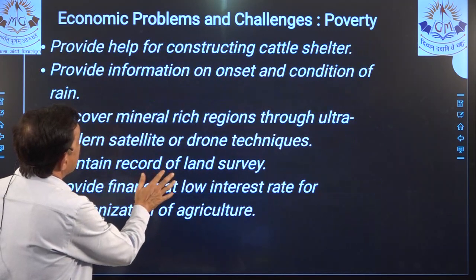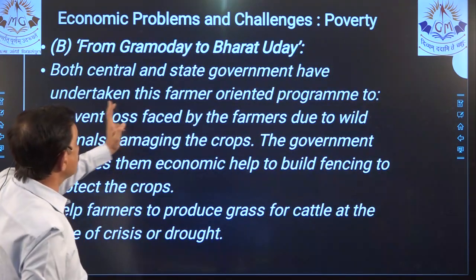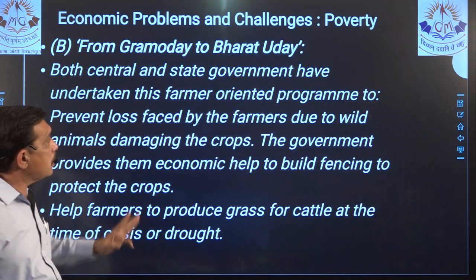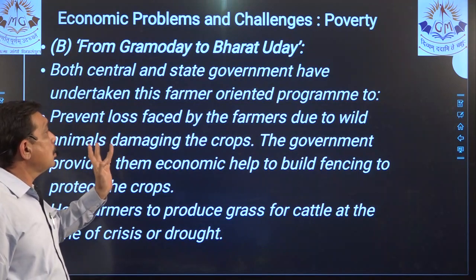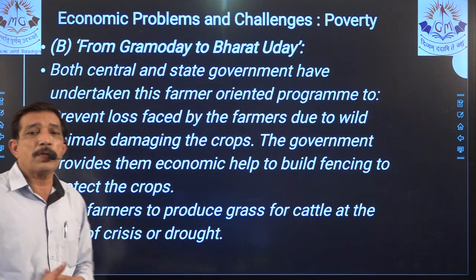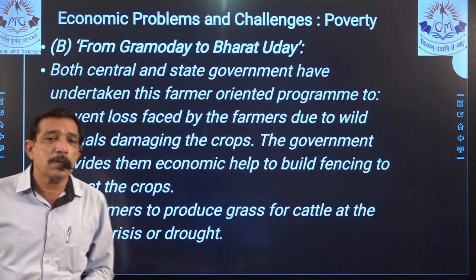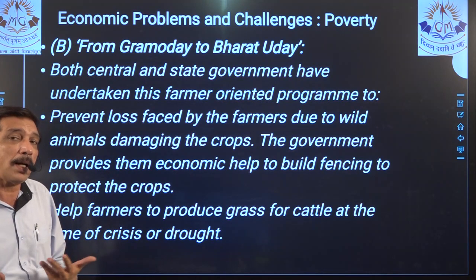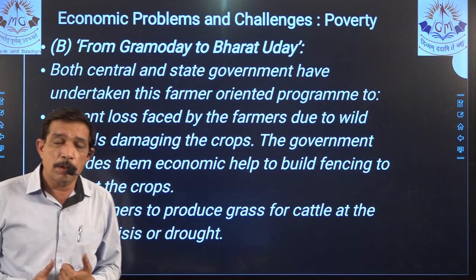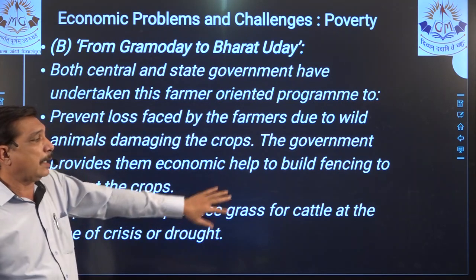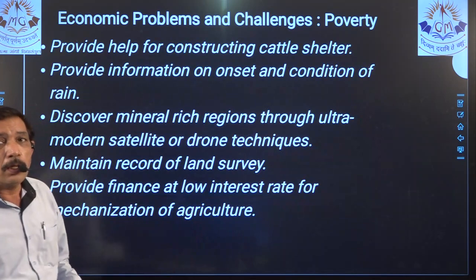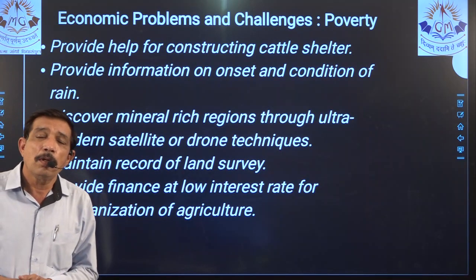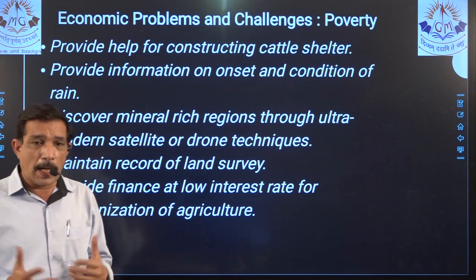Mind you, this is quite an important topic. Yes, both central and state government help the farmer to prevent loss faced by the farmers due to wild animals damaging the crop. The government provides economic help to build fences so that the wild animals do not destroy the crop. Then he can produce good fodder for the cattle also.